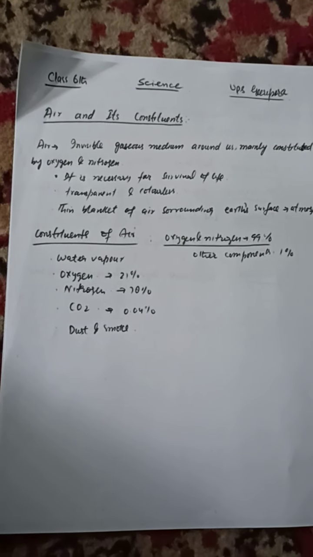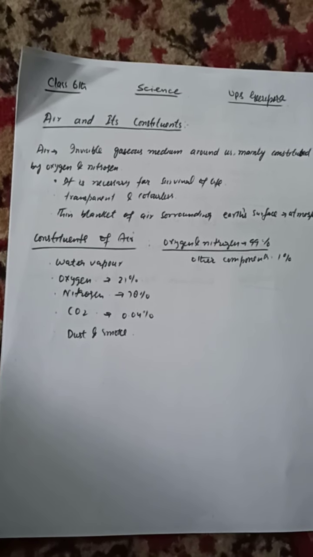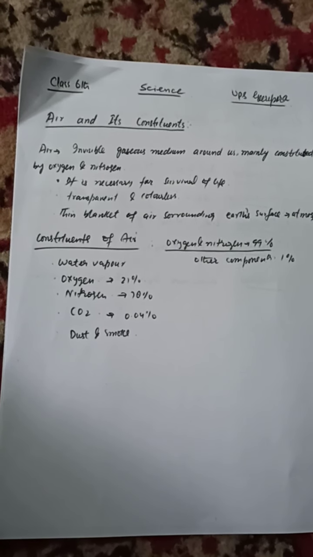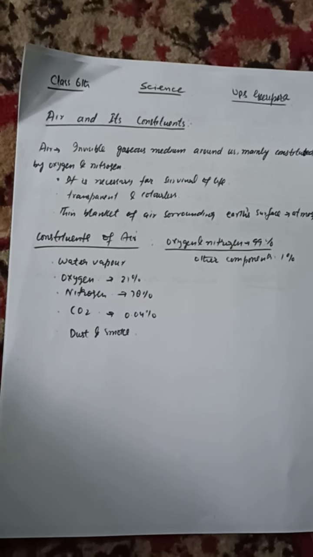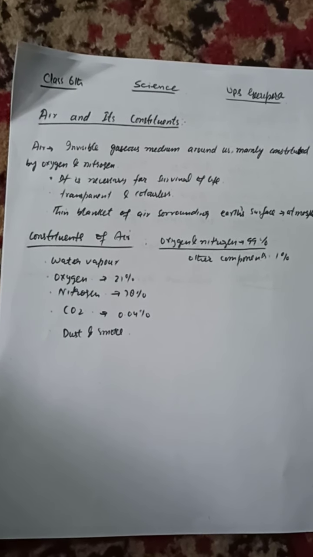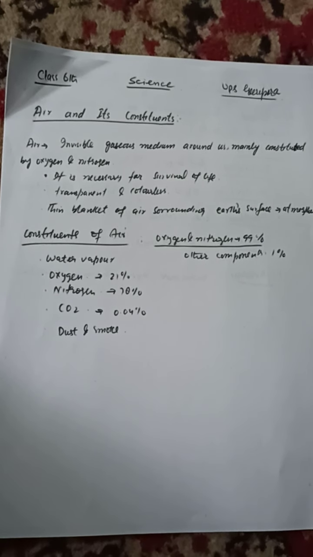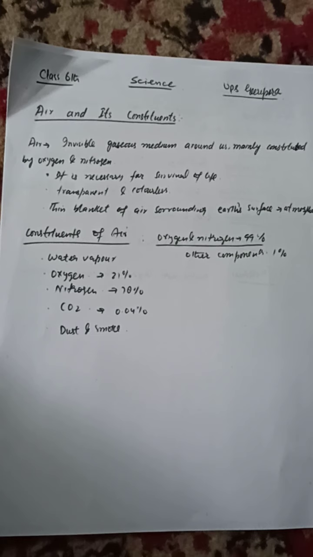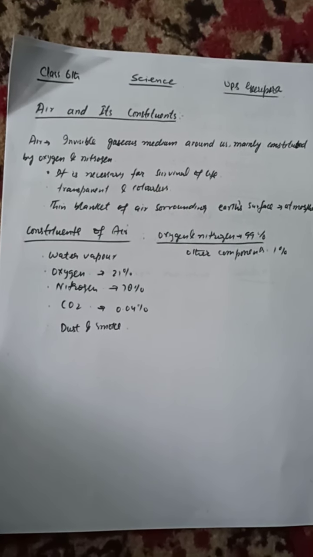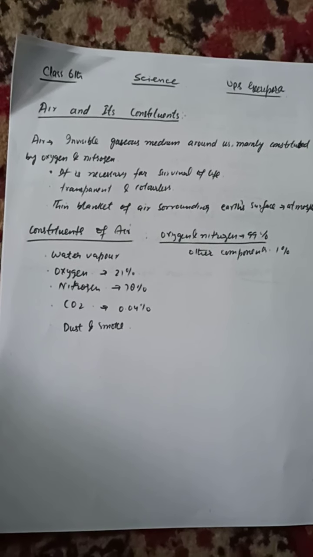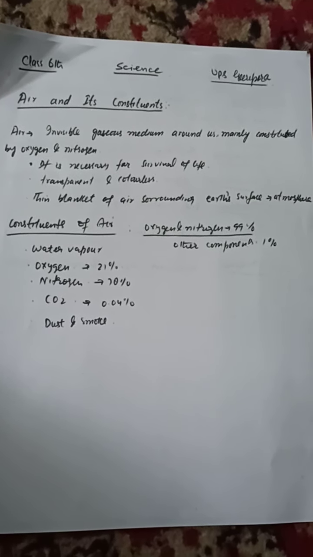Air also contains oxygen, and it is said that dry air contains about 21% of oxygen. It is the oxygen in the air that helps humans and animals carry out the process of respiration. Oxygen is also required for combustion, or we can say for burning of things. Air contains nitrogen of 78%. This component of air helps plants in their growth process.